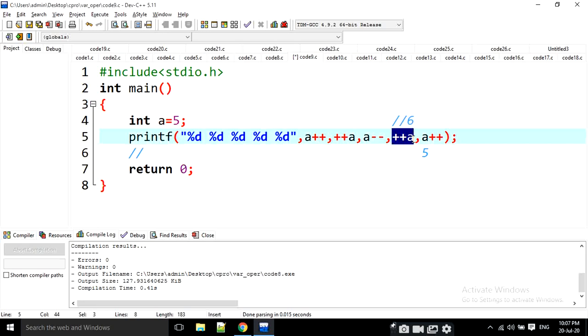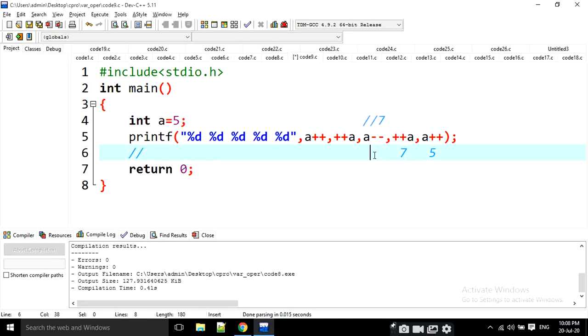This is a pre-increment operator. Pre-increment means it is going to be incremented first, then it is going to be displayed. 6 becomes 7, and 7 is going to be printed here. Okay. Then 7 is moved to here. The next one. 7 is going to be moved to here. It is a minus minus, which means post decrement.